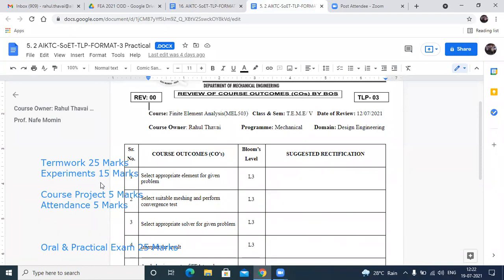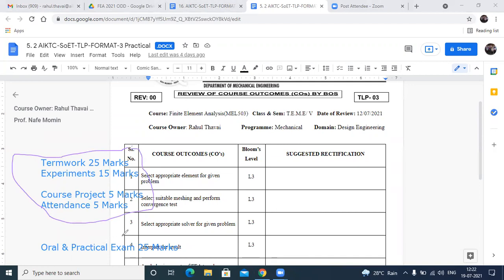So for the 15 marks experiments, we have 8 experiments. Then we have the course project for 5 marks. What is there in the course project, that I will let you know. And for attendance, we have 5 marks. Is that okay with this term work? Yes, sir.